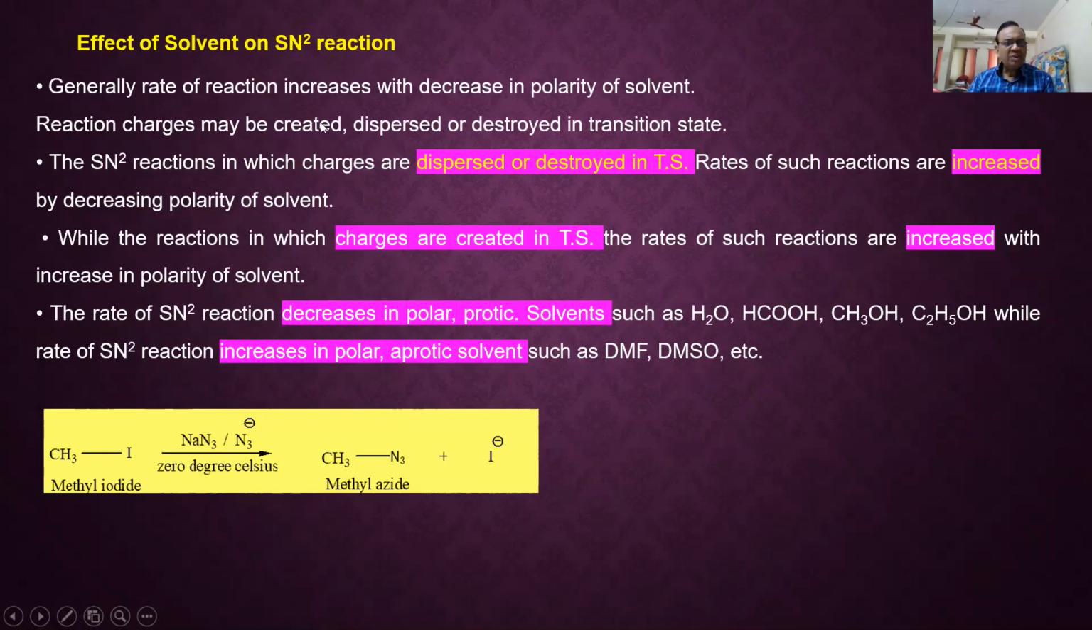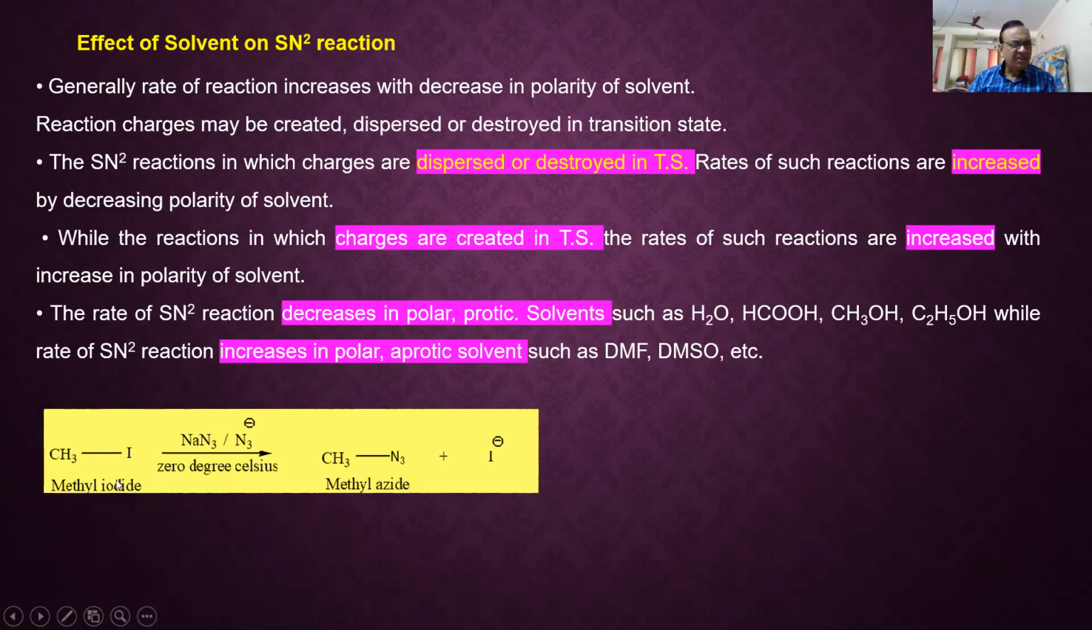SN2 is favored by polar aprotic solvents, because if it is a polar protic solvent like water, formic acid, methanol or ethanol, then it decreases the rate of SN2. But what is polar? Delta positive, delta negative due to electronegativity difference. And what is aprotic? It does not give H+ ions in the solution. For example, dimethylformamide, dimethyl sulfoxide. These are examples of polar aprotic solvents. Correct? So polar aprotic increases the rate of SN2, while polar protic decreases the rate of SN2.